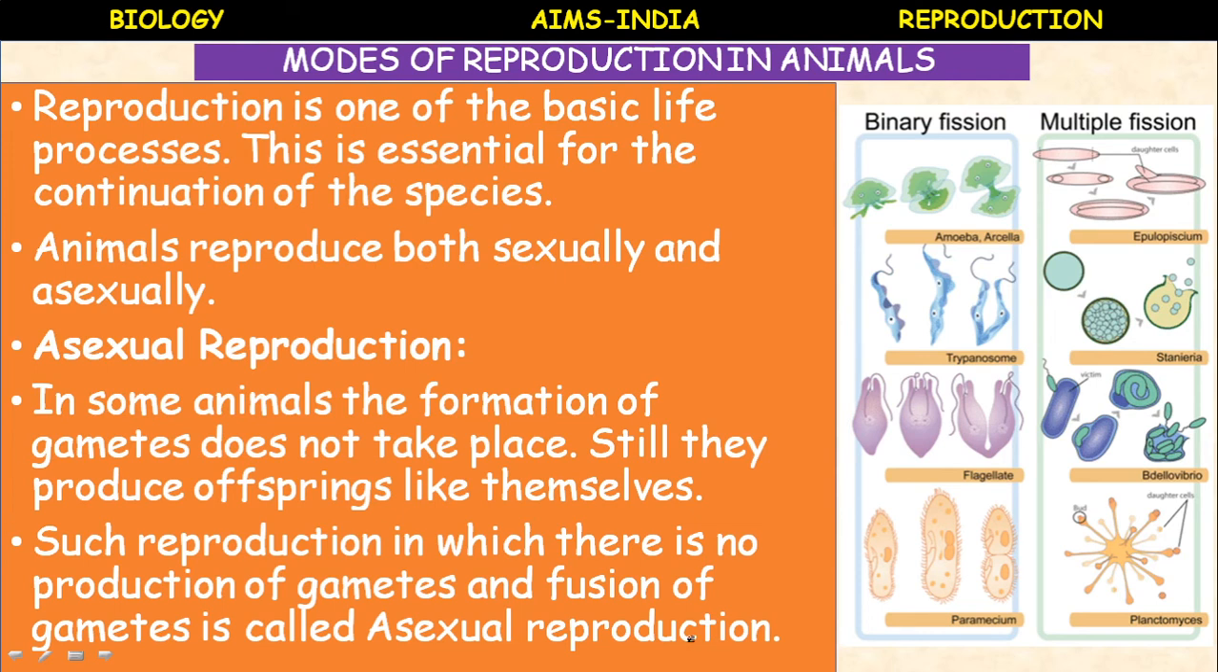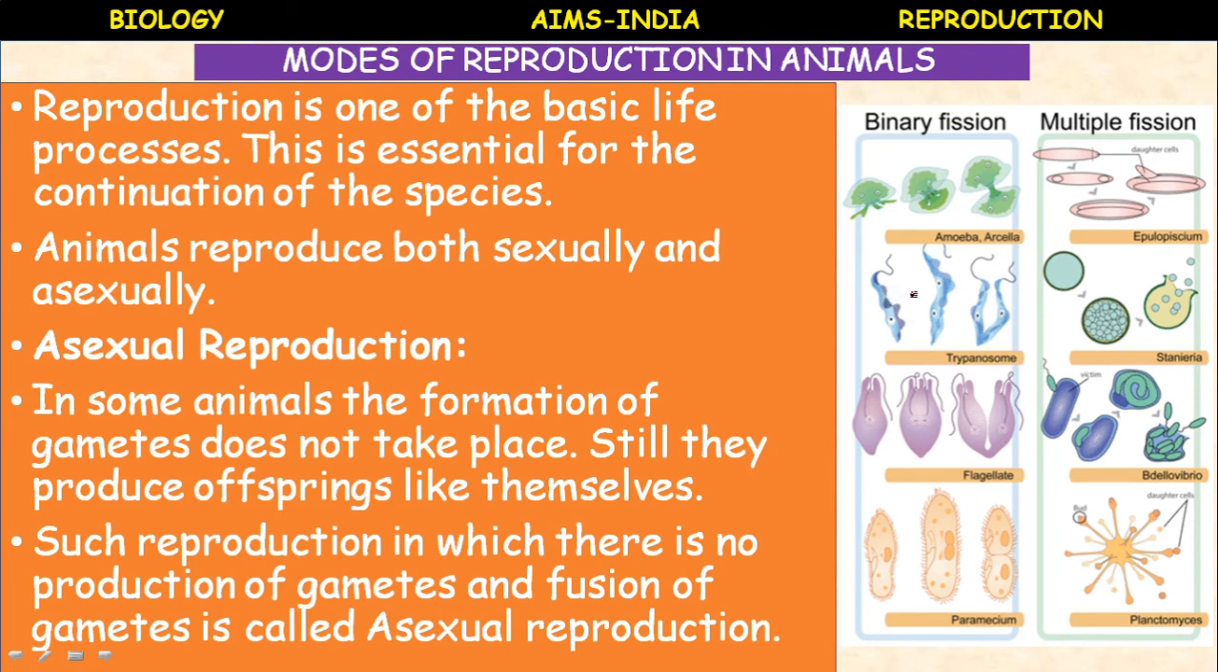Okay, children, here some examples of different types of asexual reproduction are given. You observe carefully. So, binary fission. Binary fission is one of the modes of asexual reproduction. Here, one amoeba divides into two. It is binary fission. Another example, trypanosoma.